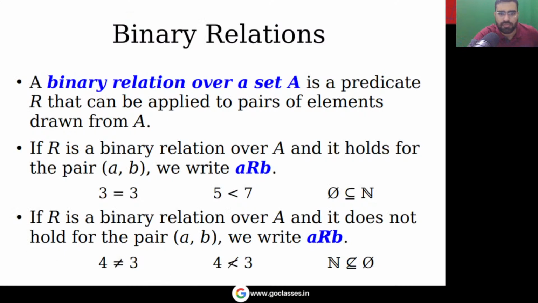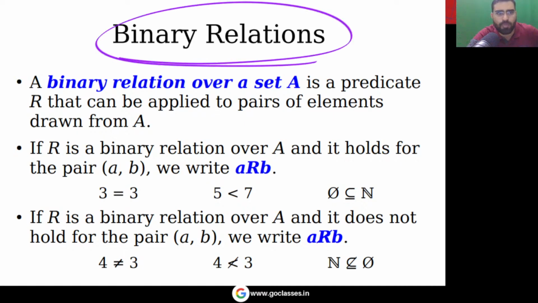Binary relation basically means a relation between two elements, between a pair of elements. This is the definition of binary relation.